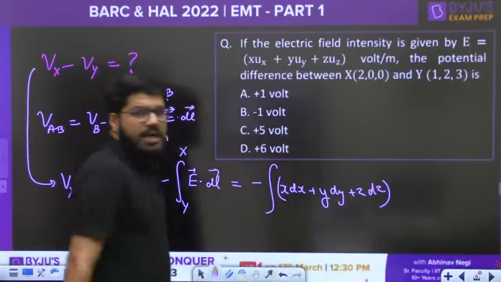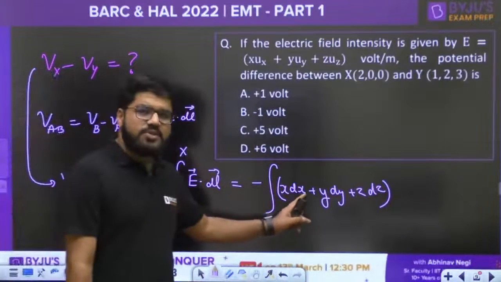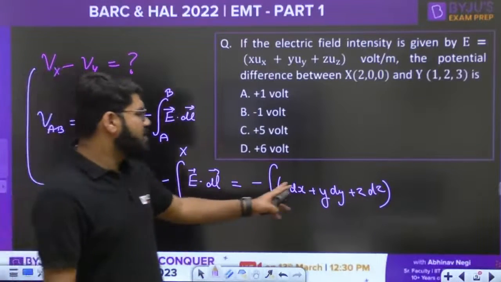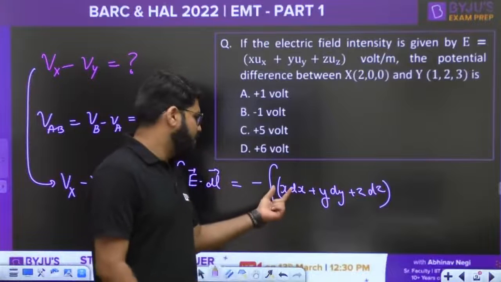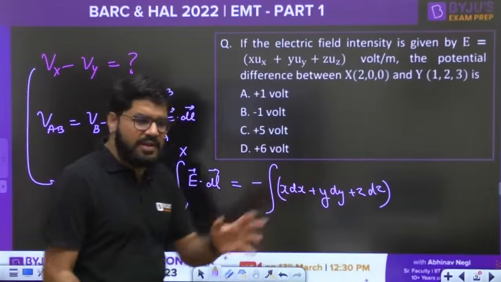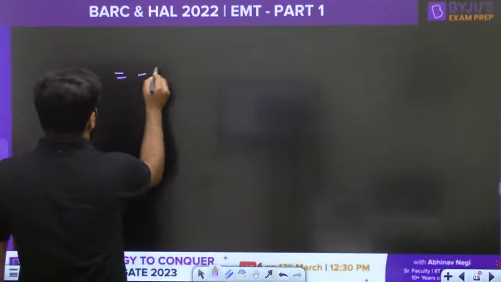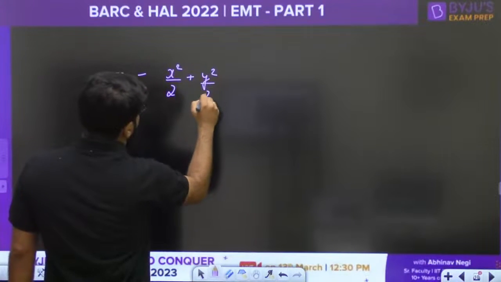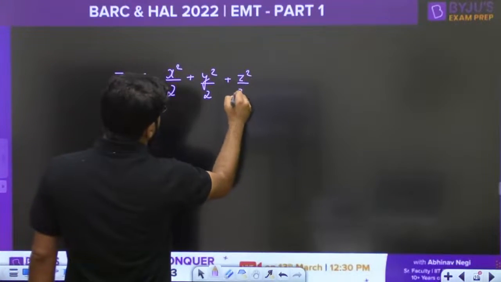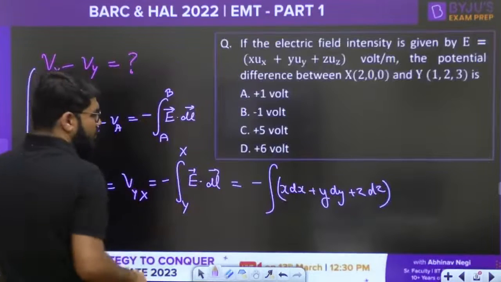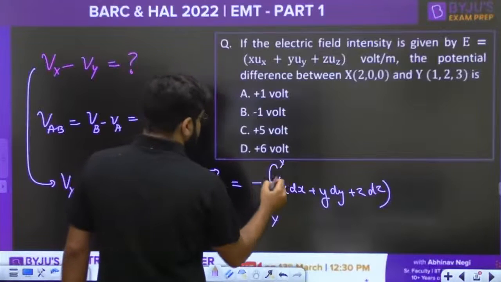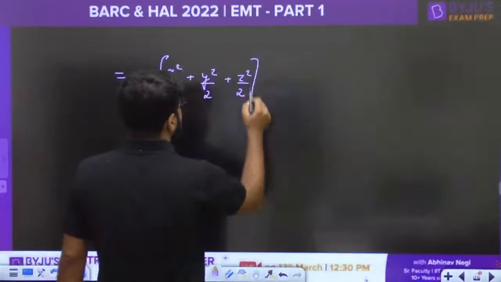That's it. What is the integral of x dx? It is x square by 2, y dy is y square by 2, z dz is z square by 2, because clearly all the terms are independent. I mean, x with dx, y with dy, z with dz. There is no mixing of the function. So x square by 2 plus y square by 2 plus z square by 2 is the answer of the integral. Now we put down the limit, that is the limit from y to x.